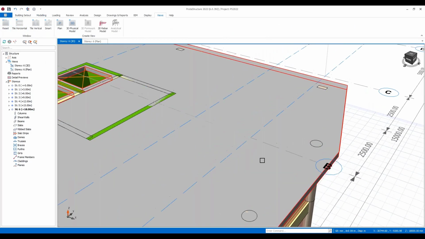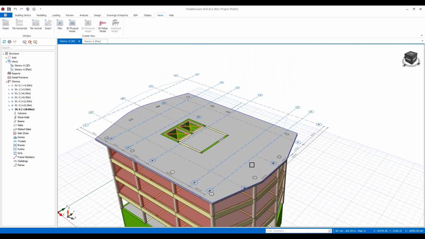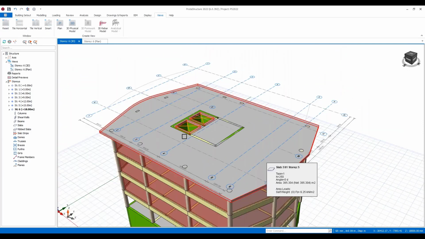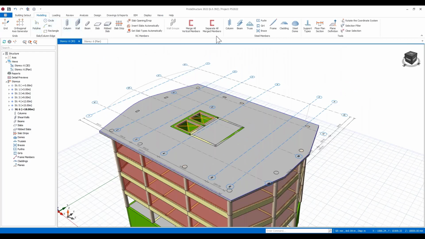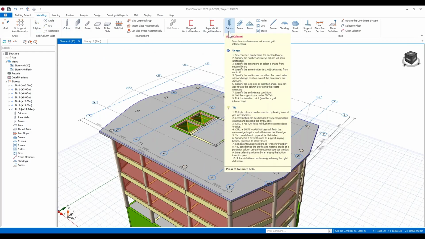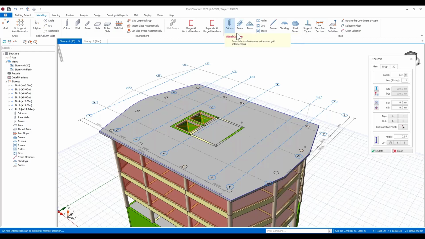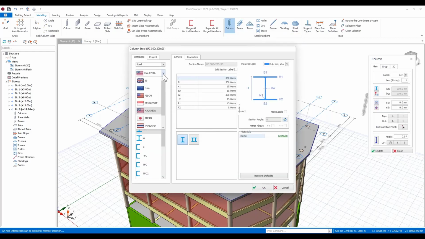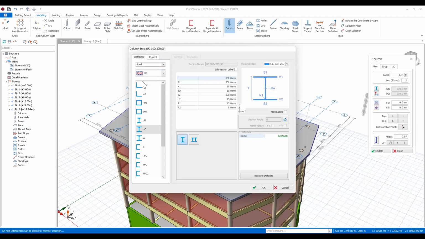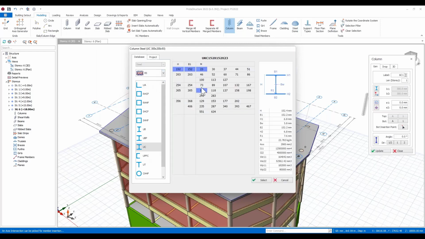So I'm now at the roof level, and at this point I wish to create a little bit of steel work. If I go back to the modeling tab, you can see that you've got different types of steel elements here that you can work with. I'm going to choose column, and I can choose from different libraries of sections. All the sections that we are aware of around the world are available in here. You can choose a particular library. Maybe I want to grab a British section, for example.